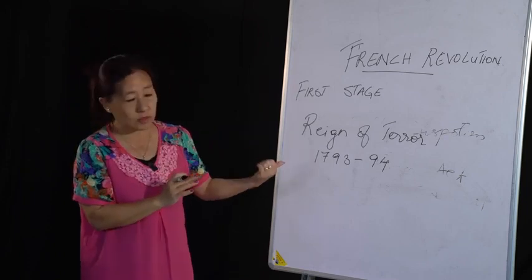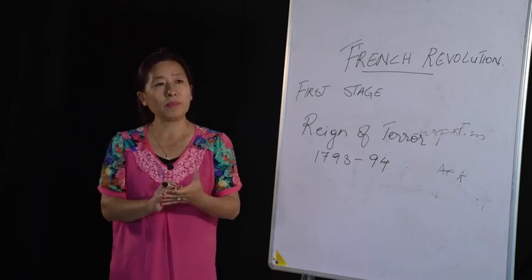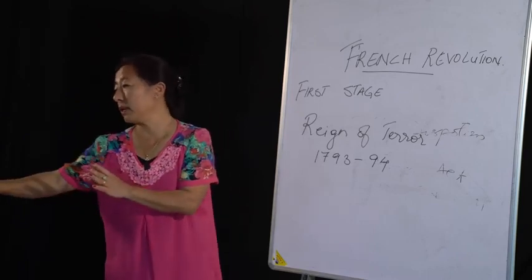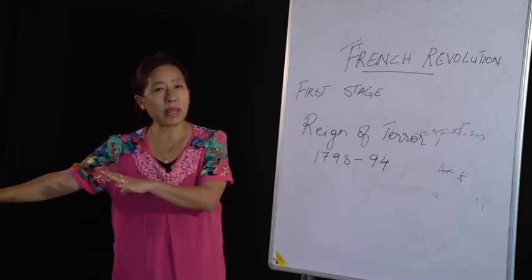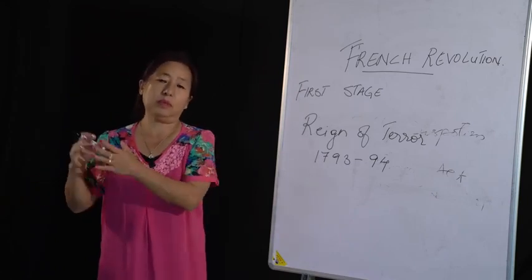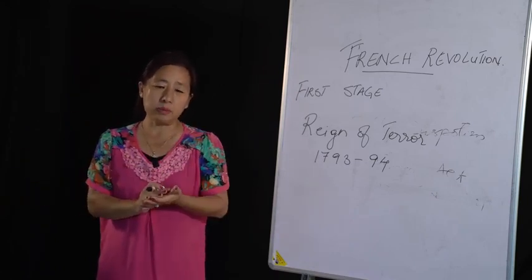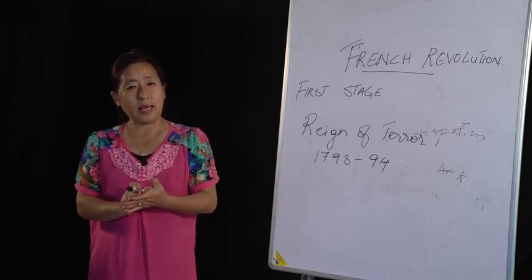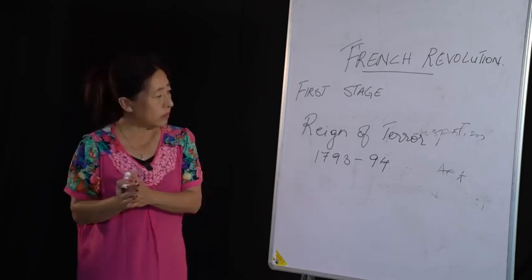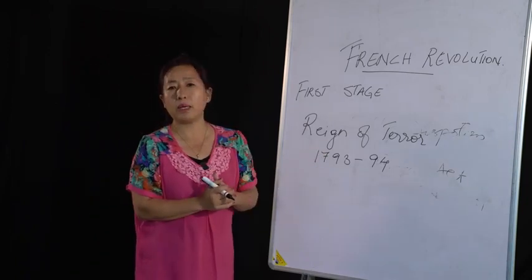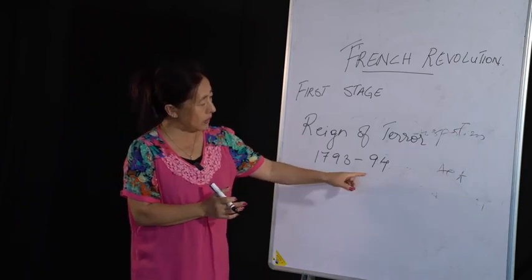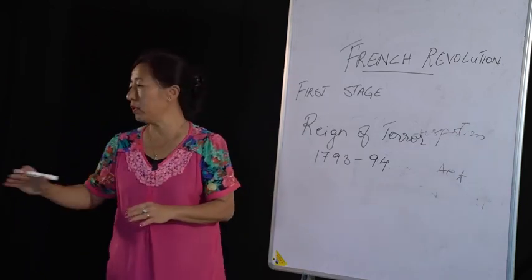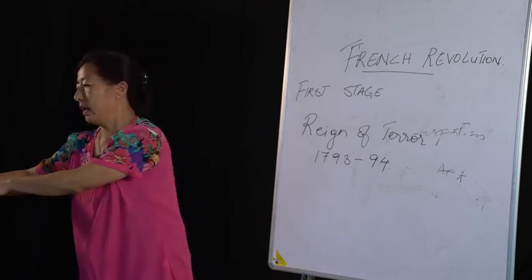So in 1794, in his own group, they formed a coup, and they were able to arrest him. So they arrested Robespierre, he was taken into trial, and he was executed. And with the death of Robespierre, the Reign of Terror came to an end. So Robespierre died in 1794, and with his death, the Reign of Terror also ended.